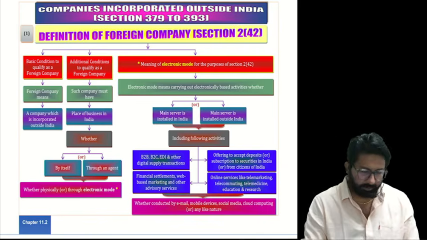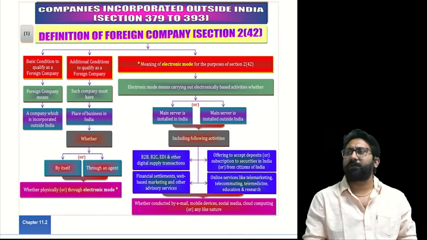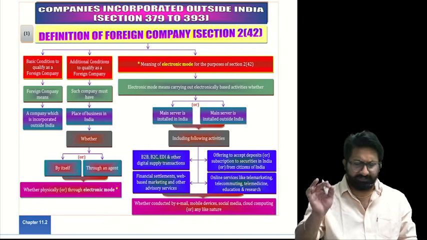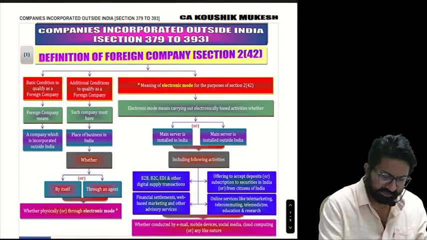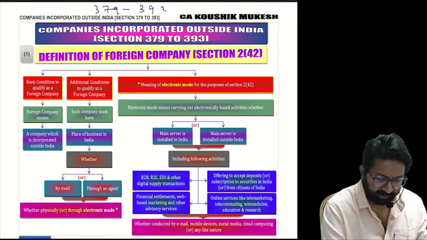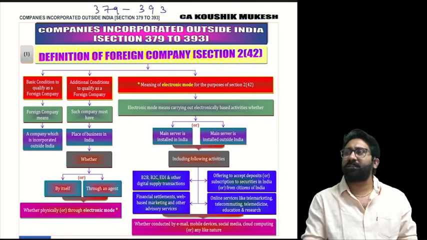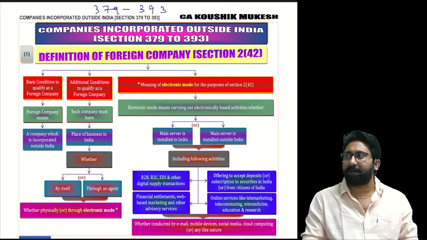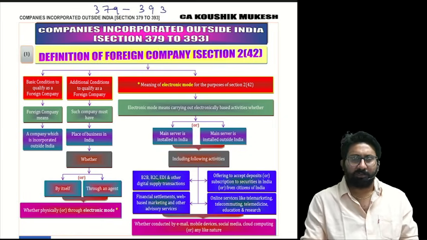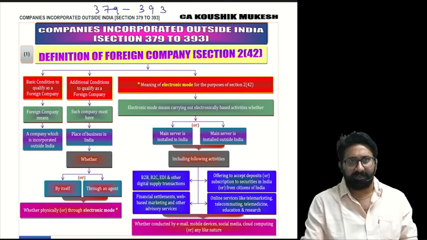Next, see here once. What is the name of the chapter? Companies Incorporated Outside India. First point number 1: the section starts with 379 and ends with section number 393. 393 has a new section called 393A, a very small and irrelevant section. Don't care about it. So technically the section starts with 379 and ends with section number 393.